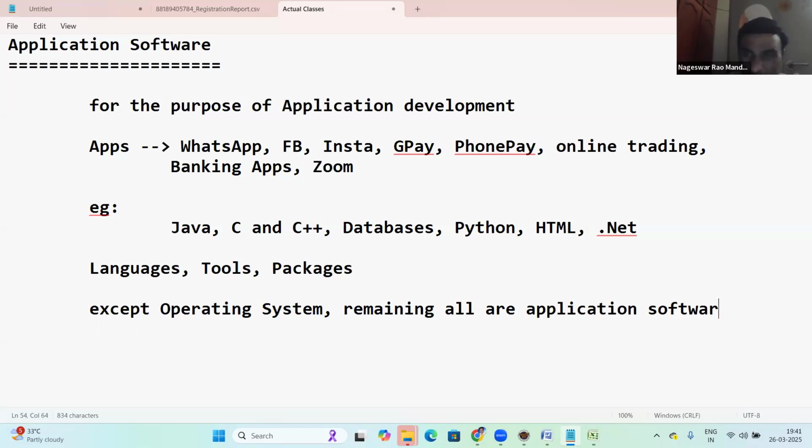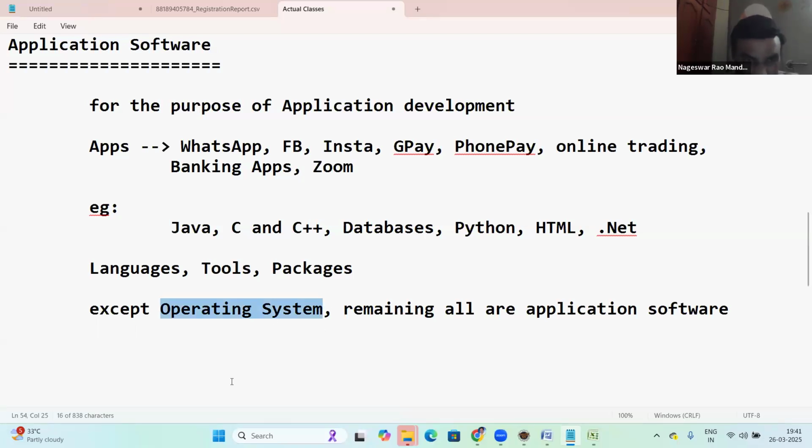So what technologies are application software except OS? AWS tools, DevOps tools, C, C++, Java, databases, Hadoop, big data tools, reporting tools, testing tools. All are application softwares except OS.